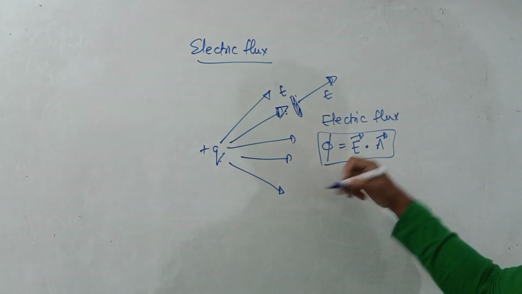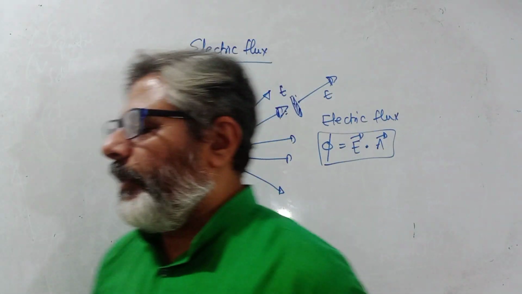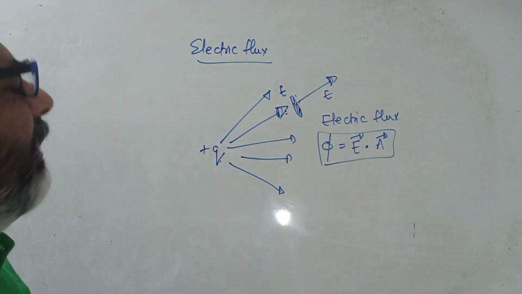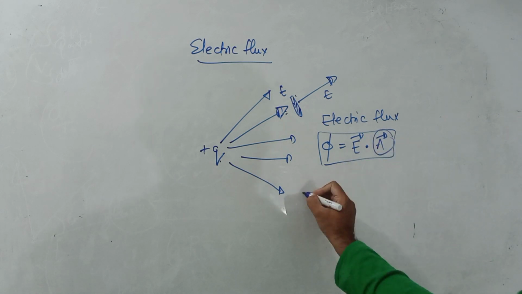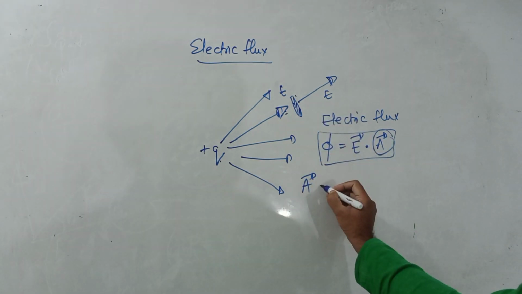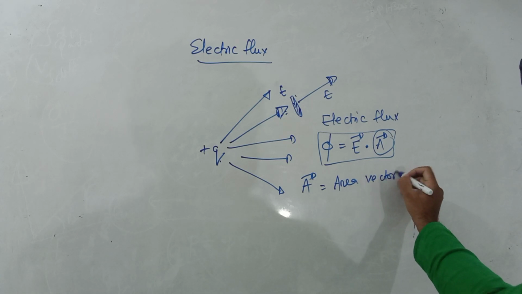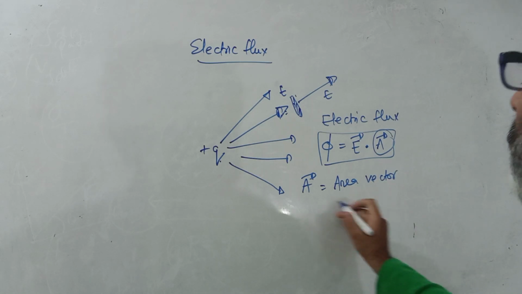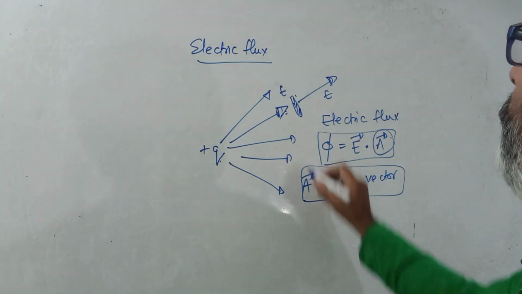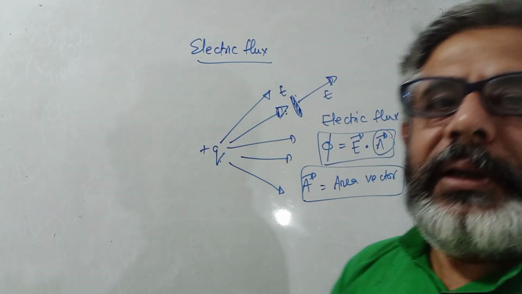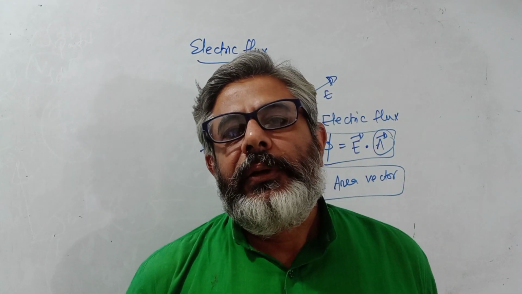This may seem a little new to you, like what is this area vector? Electric field vector all of you know already, but what is area vector? If we talk of A vector, then A vector is nothing but area vector. Area vector basically means this area with a direction.